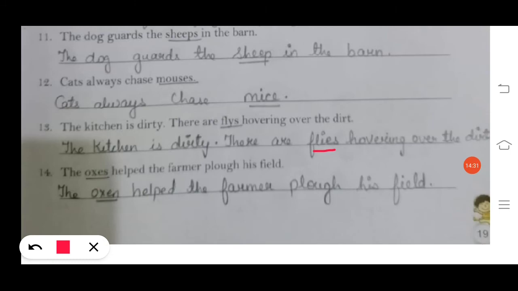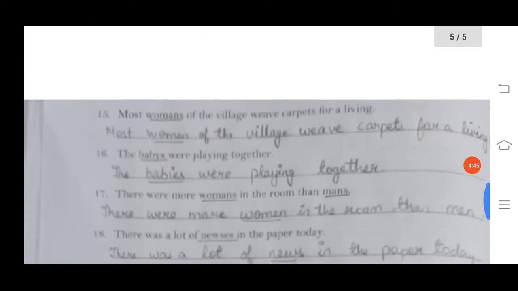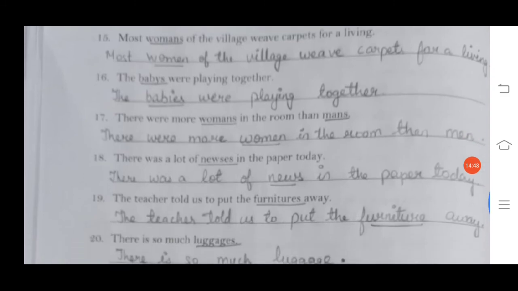Number 14, the oxes helped the farmer plow his field. Answer, the oxen helped the farmer plow his field. Okay, so the plural of ox will be oxen. Okay, now we move on to the 15th question.